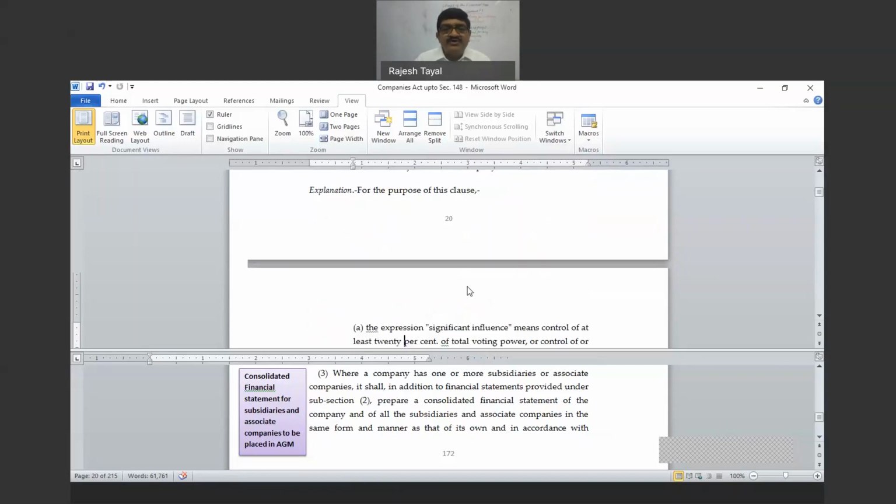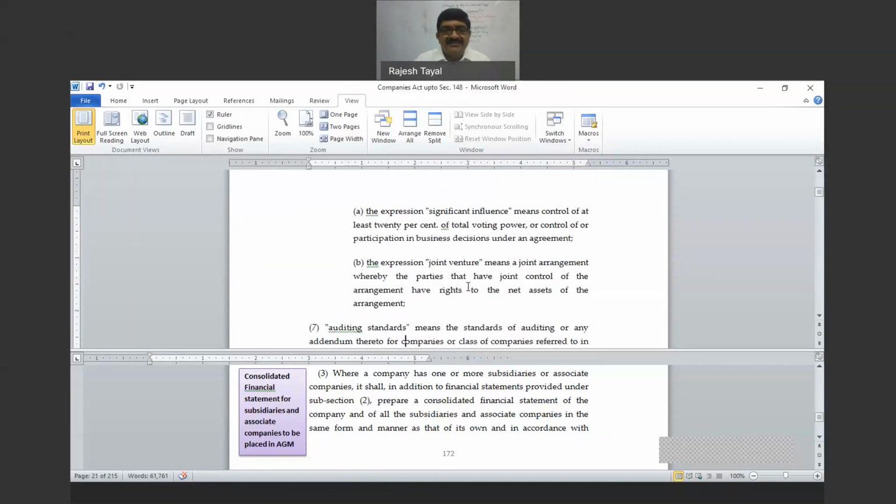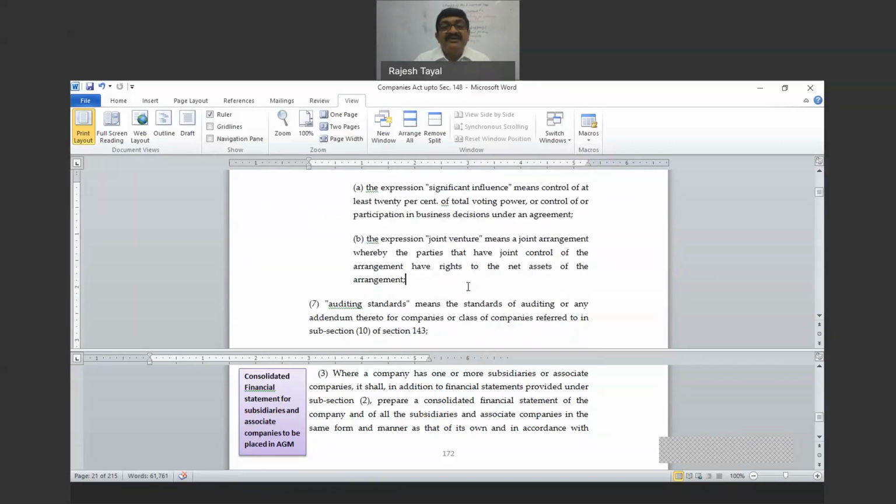And that includes a joint venture, right? Then it defines significant influence as control of at least 20% of total voting power, or control or participation in business decisions under an agreement.